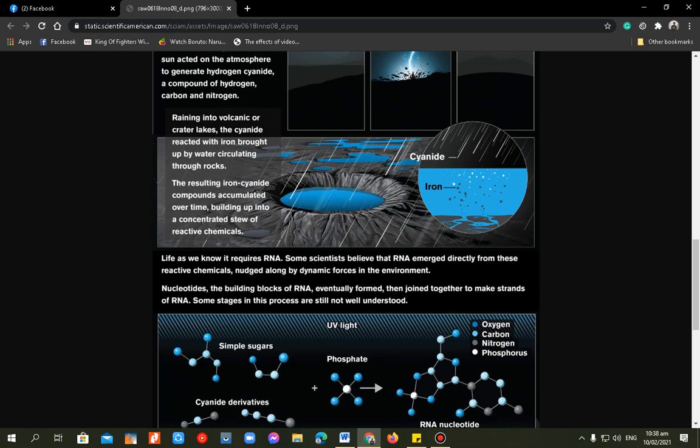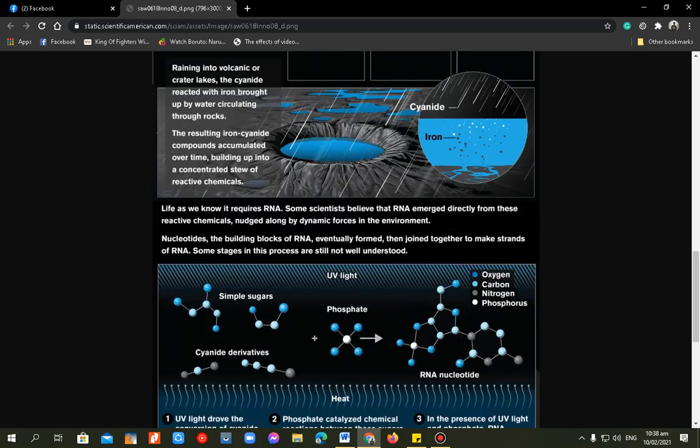So life as we know it requires DNA or RNA. Some scientists believe that RNA emerged directly from these reactive chemicals. So naniniwala yung mga scientists po natin na dito daw nagbunga yung mga RNA po natin, nudged along by dynamic forces in the environment. So nucleotides, the building blocks of RNA, take note of that, eventually formed, then joined together to make strands of RNA. And as you can see in this simple illustration, some stages in this process are still not well understood.